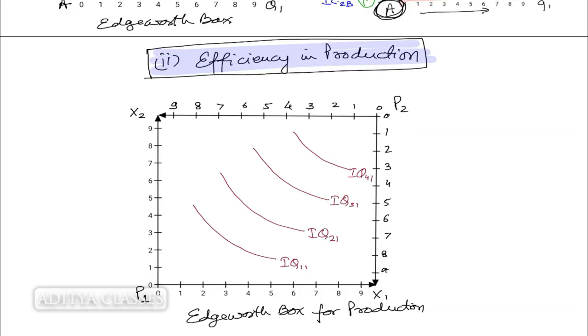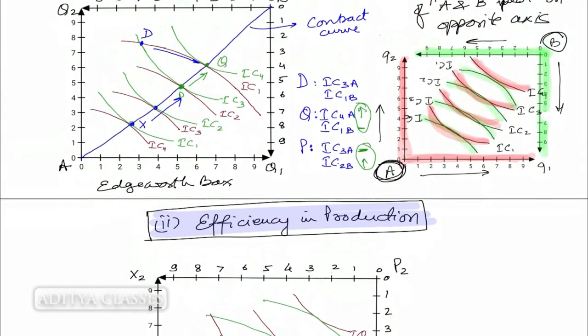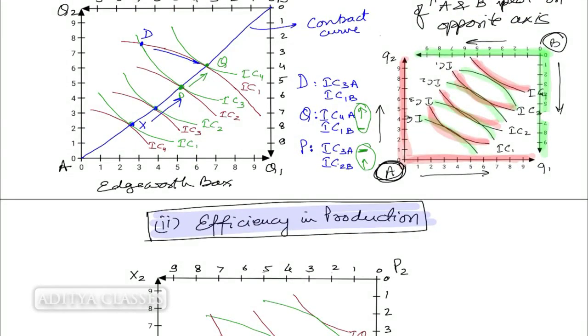So this time we are using a little different nomenclature. Isoquant 1 of producer 1, isoquant 2 of producer 1, isoquant 3 of producer 1, and so on. And then can we also have isoquants for producer 2? Fine. Now these are isoquants for the second producer. Let us give them names. Isoquant 1 of producer 2.